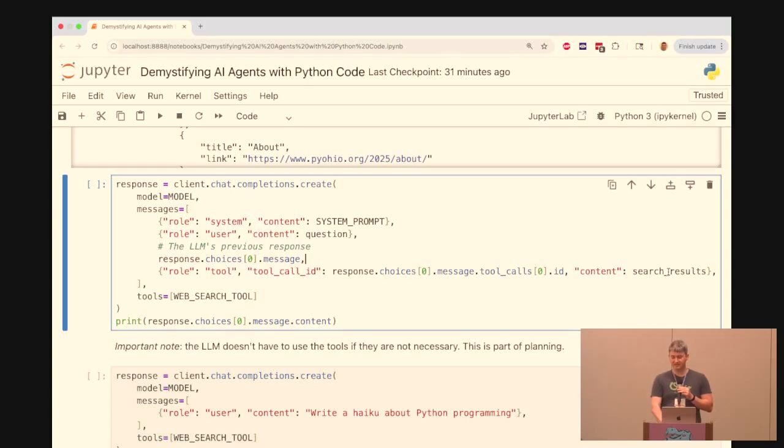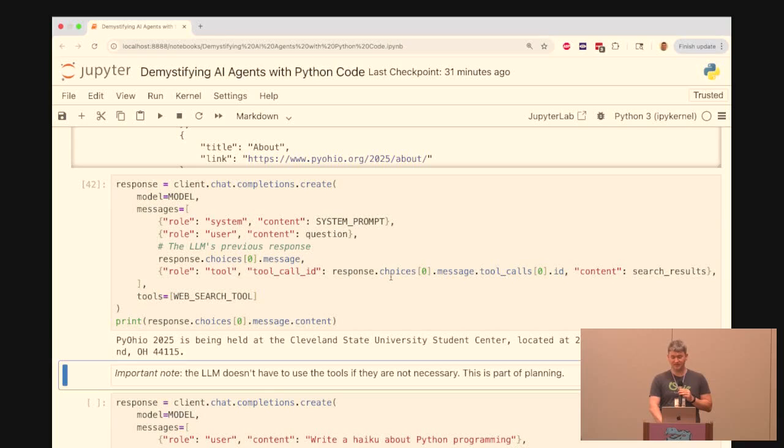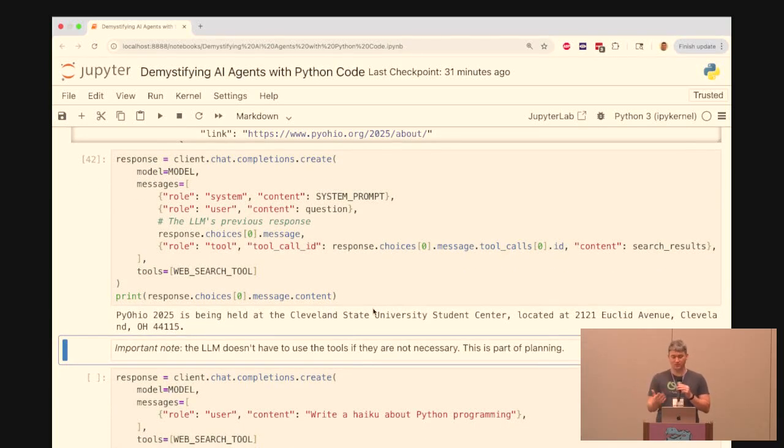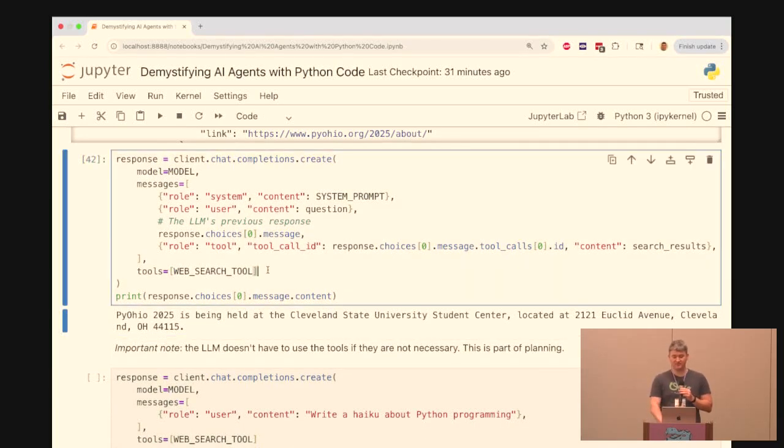You can see I just dumped the search results into this message, and this is now the full conversation we've had. I gave it instructions, I asked a question, it gave me a response back saying call this tool, and then I called it. I give it the results, and we get back the same answer as before, but now we're making use of this structured tools field, which makes a lot of the rest of the code much simpler for us.